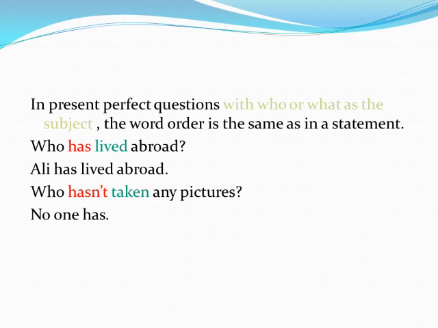There is an important note here: in present perfect questions with who or what as the subject, the word order is the same as in a statement. Statement means the sentence. Who has lived abroad? Ali has lived abroad. Who here is instead of Ali. Who hasn't taken any pictures? No one has.